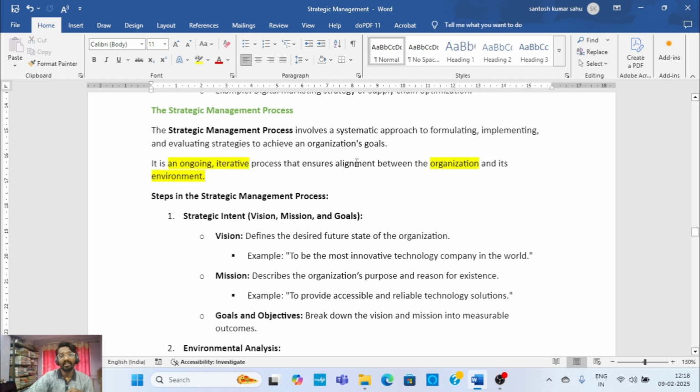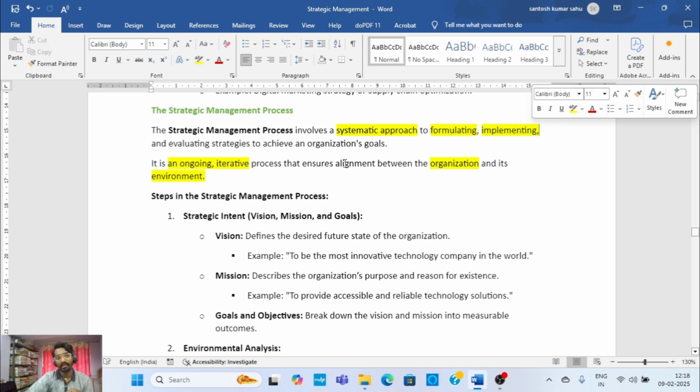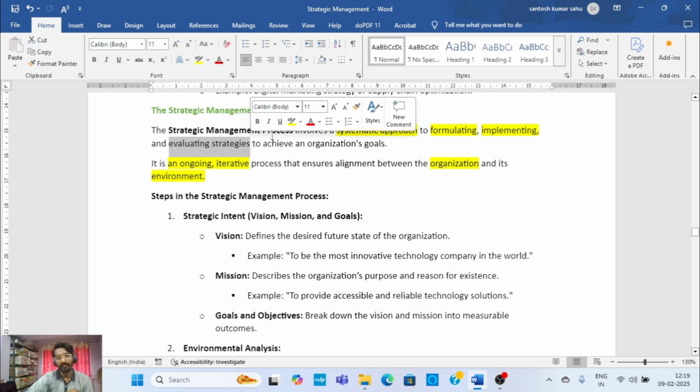So the strategic management process involves a systematic approach to formulating, then implementing and evaluating strategies to achieve an organization's goals. So this is the strategic management process.